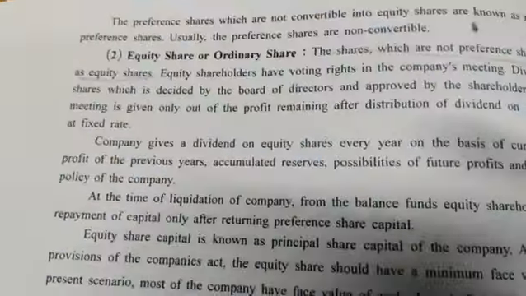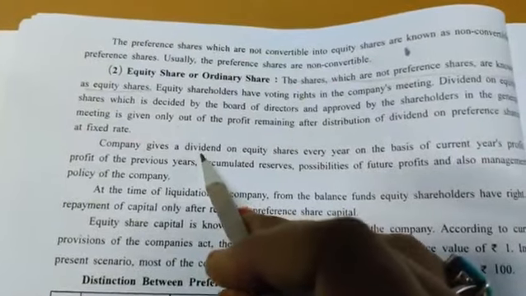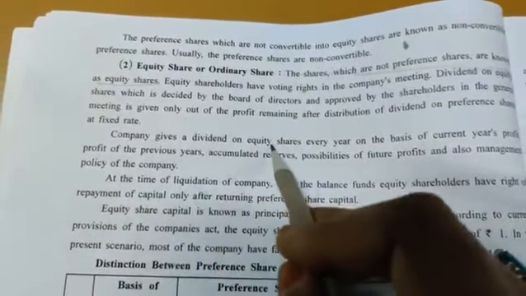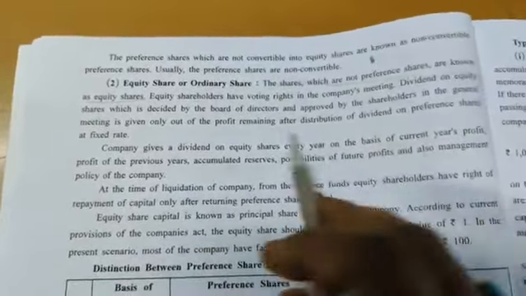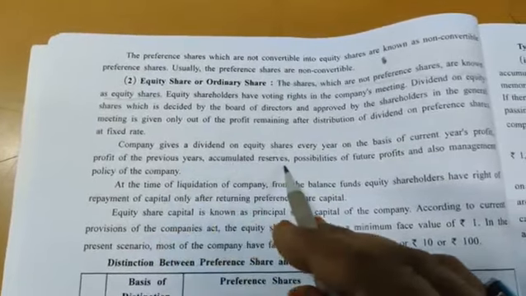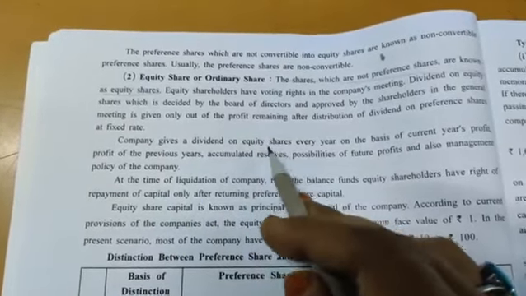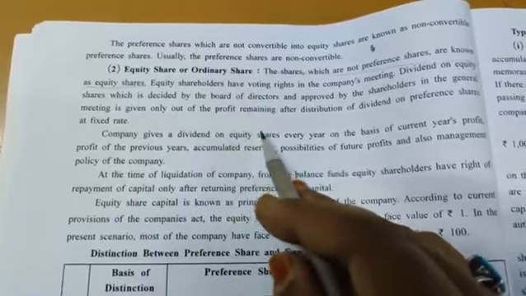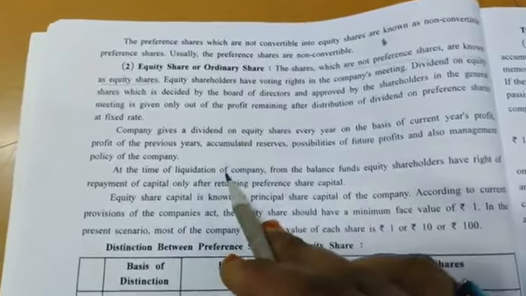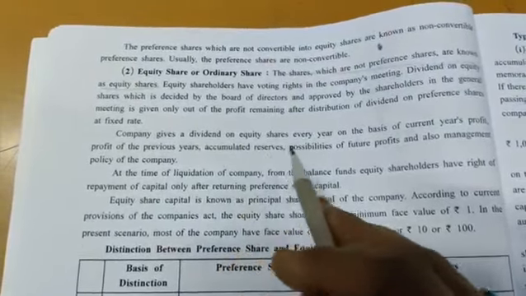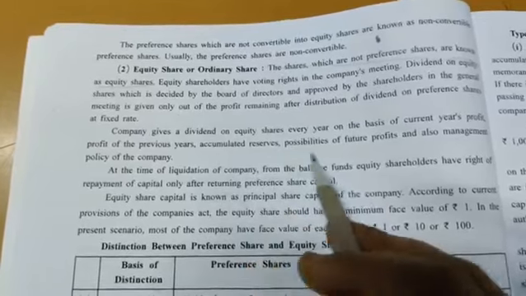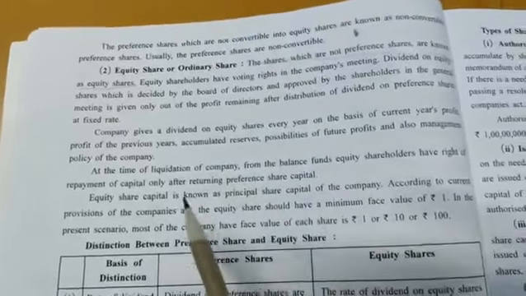Clear? Then for getting dividend also, the company gives dividend on equity share every year on the basis of current year profit or the previous year's accumulated reserve. So first the preference shareholders will get the dividend and then only the equity shareholders. In the same way, at the time of liquidation also, first the preference shareholders will get the money and then only the equity shareholders will get the money.